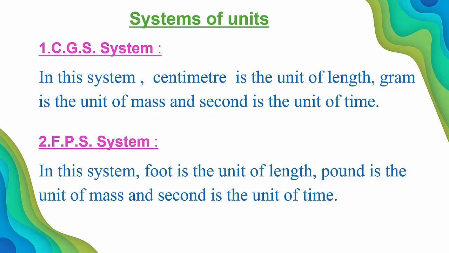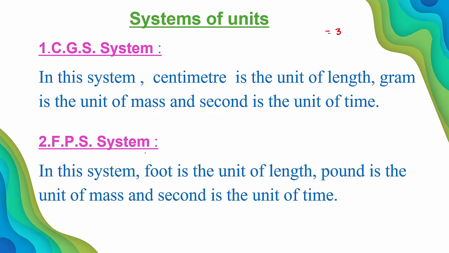These systems can give the units for all the physical quantities. So which are those three systems? The first one is CGS system, the second one is FPS system.